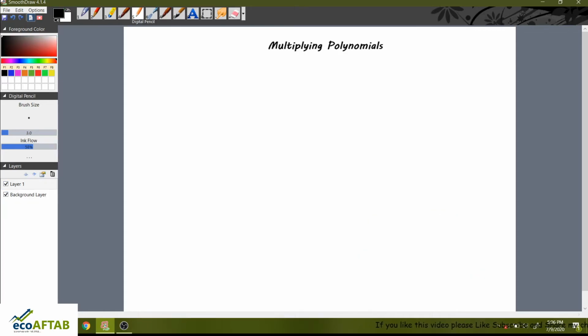and our last rule is multiplying polynomials. For this, friends, I'll take an example. If there are two polynomials, how can we multiply those two polynomials? So here I'll take 6x plus 7y, this is a polynomial, multiplied by 4x plus 9y. So here, friends, these are two polynomials.